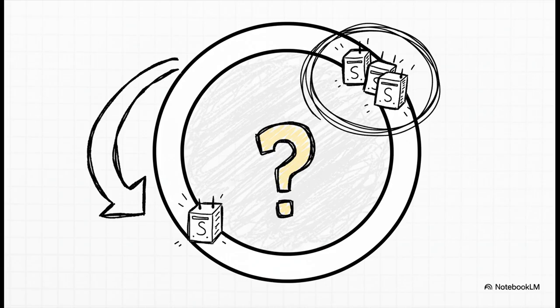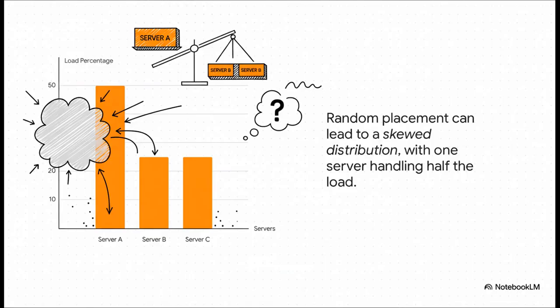You can end up with all of them clustered together on one side of the ring, leaving these huge empty gaps on the other side. And the result of that random clumping can be pretty dramatic. Let's look at server A here. Because it happens to have this giant empty space right before it on the ring, it ends up getting hit with a whopping 50% of all the requests, the whole load. That is not good. That is a terrible, terrible outcome.